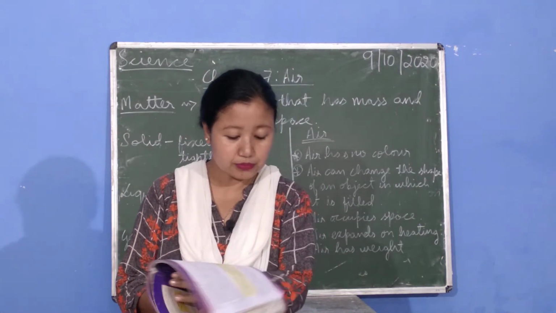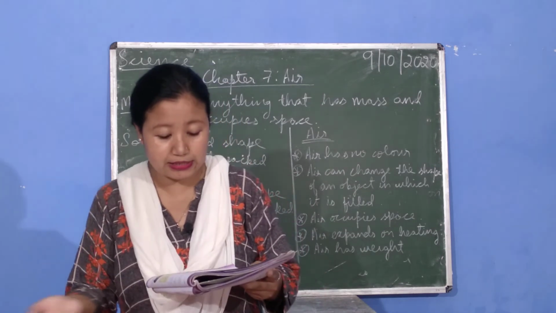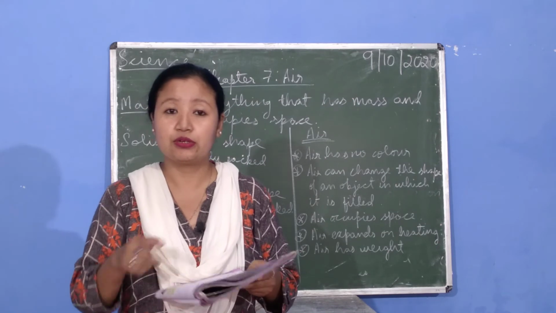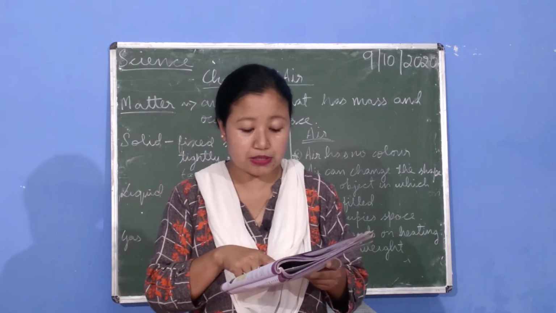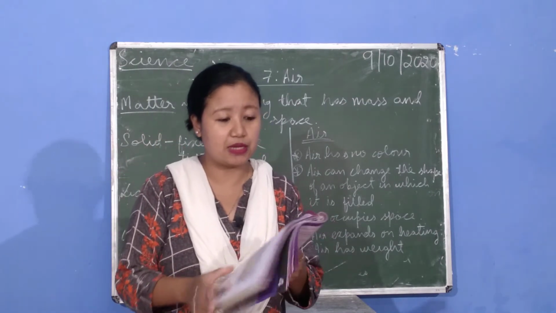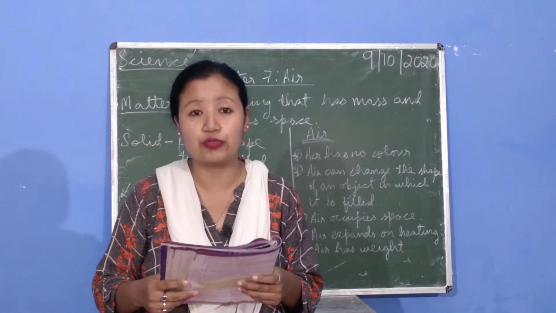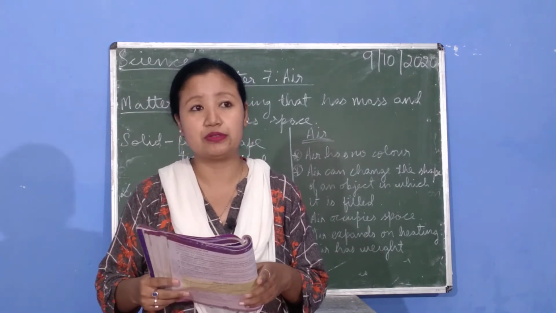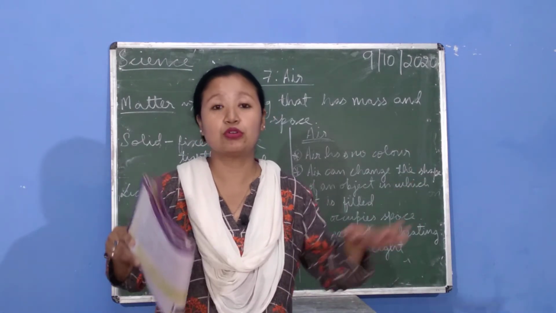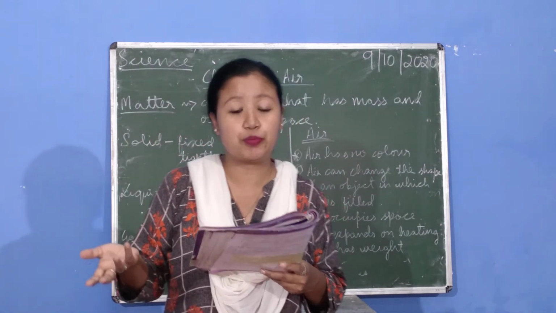All living things need air to breathe, right? You, me, everyone, we need air to breathe. Air plays an important role in the water cycle, that also I have explained. It helps in the dispersal, or spreading, of seeds in plants. Birds, bats and insects fly due to the presence of wings. I think we did it last year, in class 3, when we were studying about birds, they flap their wings. That is also because of the presence of air.